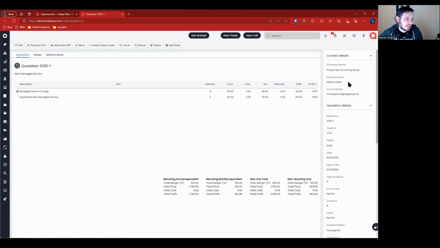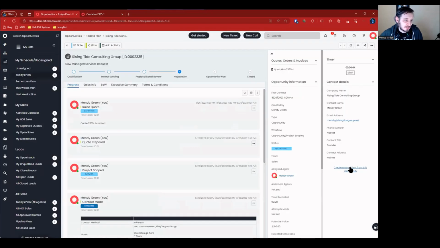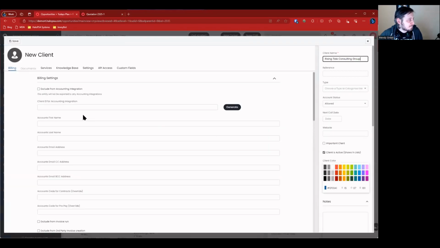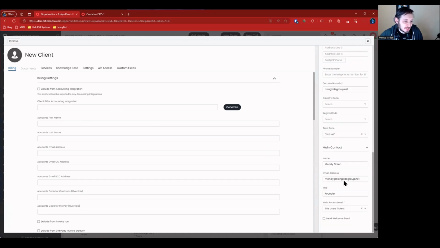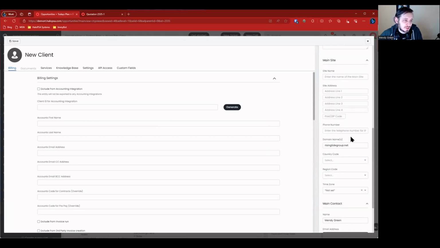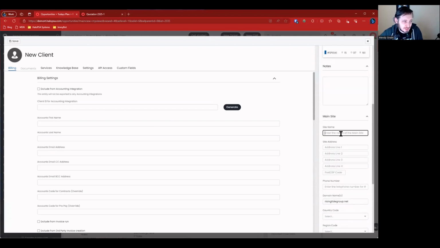So before I do that, usually at the time when they're ready for a quote, I come back here and hit this create new client from this opportunity button. I just populate the name, the type. We said education, account status is allowed. I populate the website, a site name, a contact name, email address, a domain name. So I'm going to come up here. Domain name's already populated. I'm just going to add that to my website. And I usually fill in as much as I can about the client that we have, mostly because.